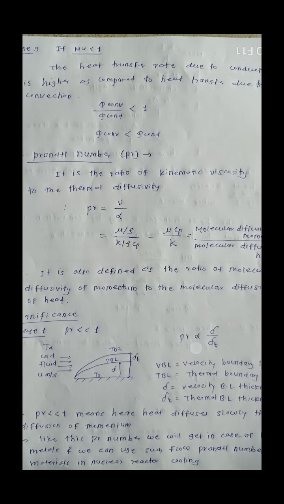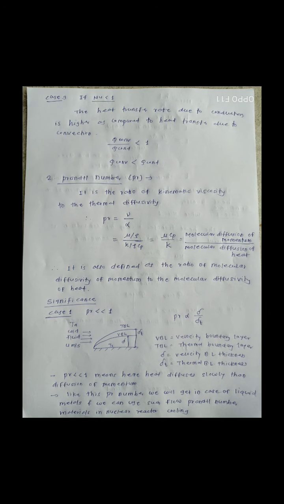This is the significance of the Prandtl number. What is another meaning of that? Here heat diffusion is slower than the diffusion of momentum. So momentum diffusion is fast as compared to the heat diffusion.